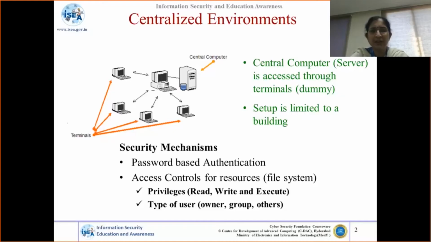In that case, if you want to secure your IT assets by just having some physical security, put it in a room and lock it, that should be okay, right?